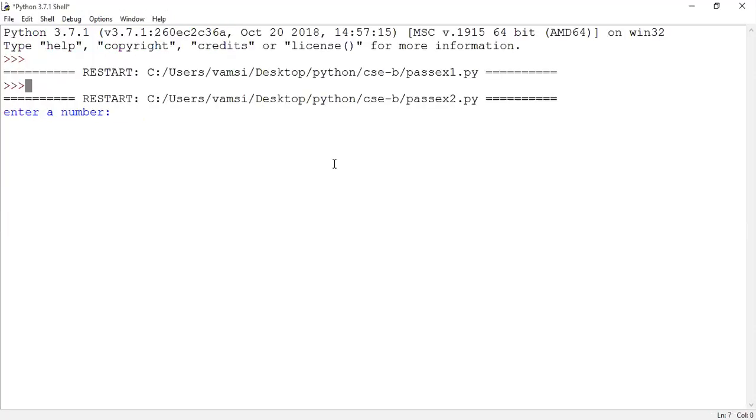Are you seeing the shell window? It is asking for a number, asking for the inputs. I am giving 10. This 10 value will be stored into which variable? The A variable. Then I pressed enter. It is asking for the input again, so I have given 20 here. Now 20 is stored into the B variable.